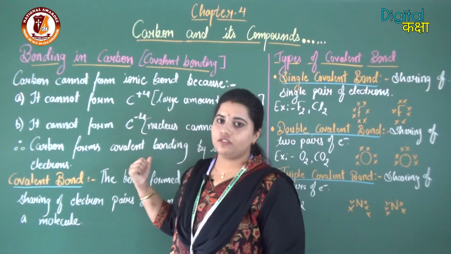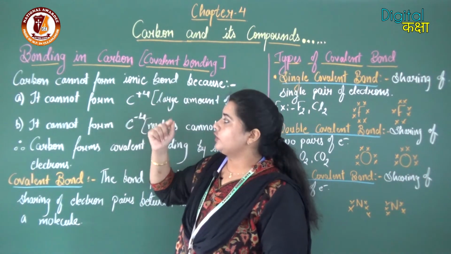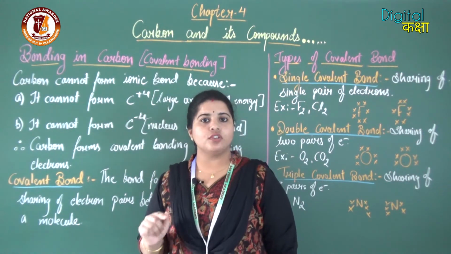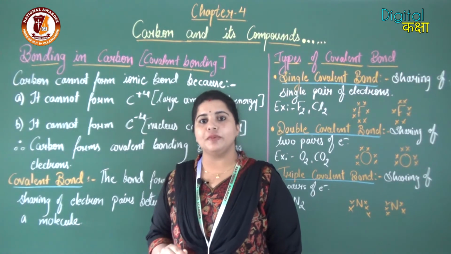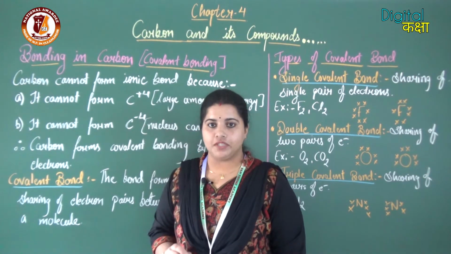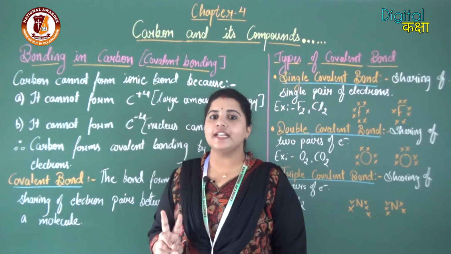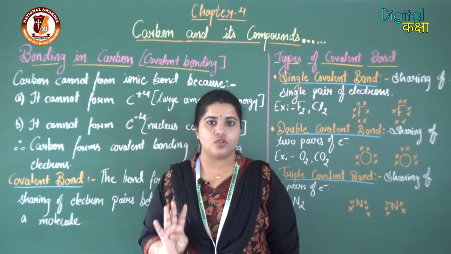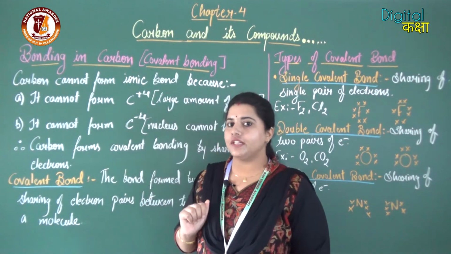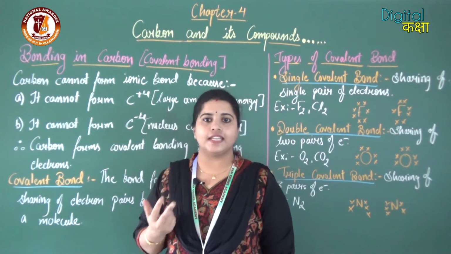But in the case of carbon, the atomic number is 6. That means in the first shell it has 2 electrons, in the second shell it has 4 electrons. So to get stable, carbon requires 4 more electrons in the second shell.